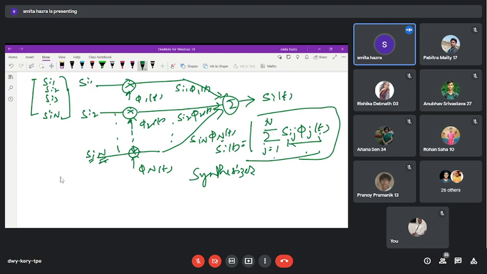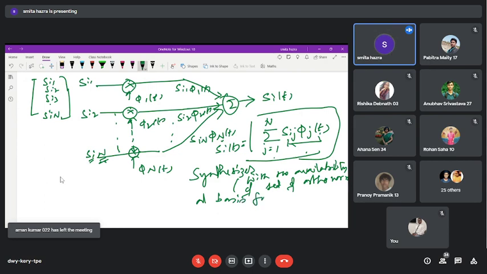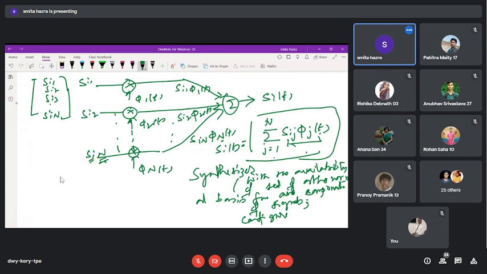So the synthesizer, with the availability of a set of orthonormal basis functions and components of signals, performs the configuration of the whole signal. This is the role of the synthesizer.